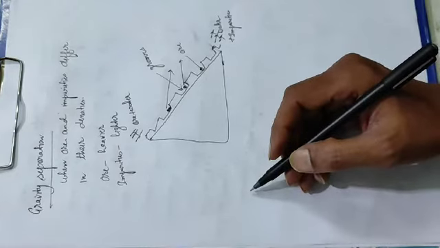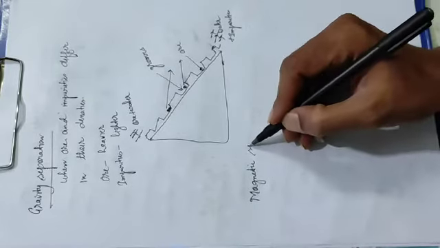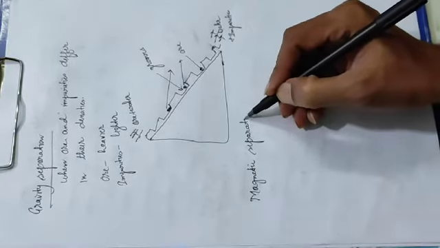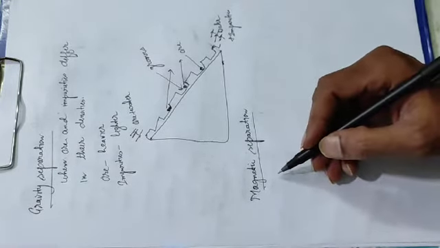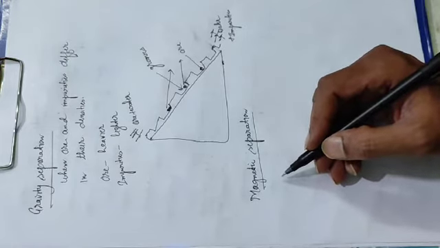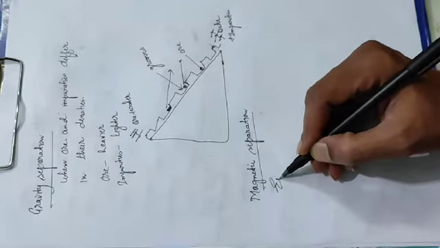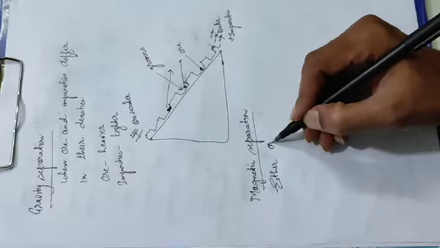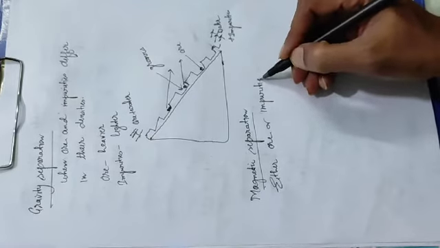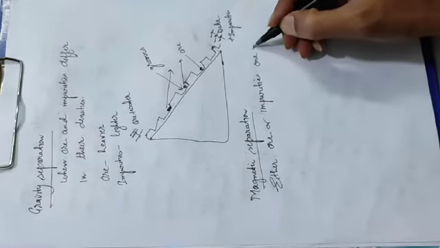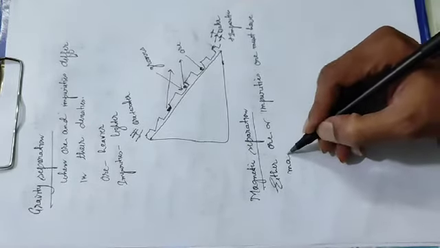The second method given is magnetic separation. What is the condition when this method is applicable? This method is applicable when either ore or impurities, one must have magnetic character.